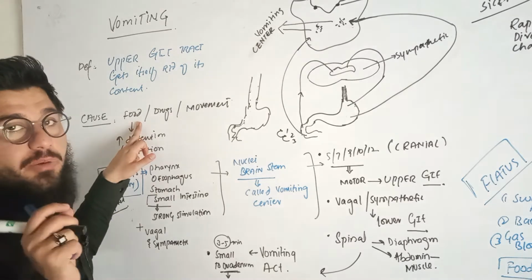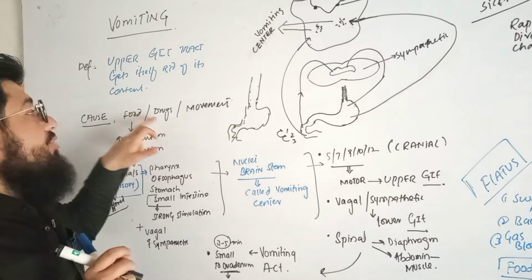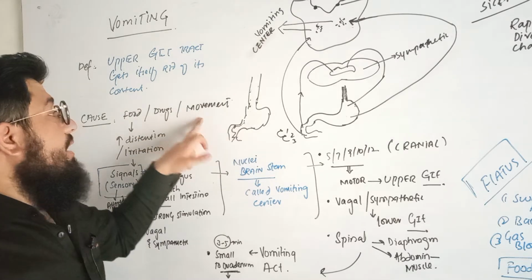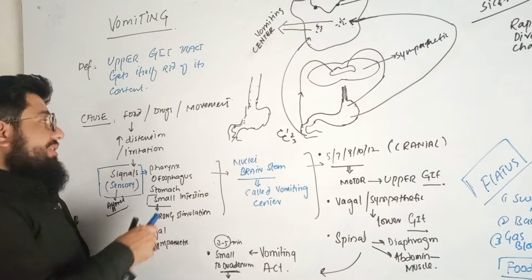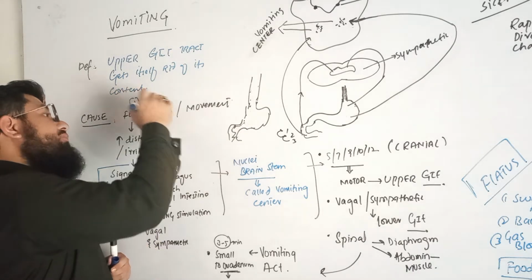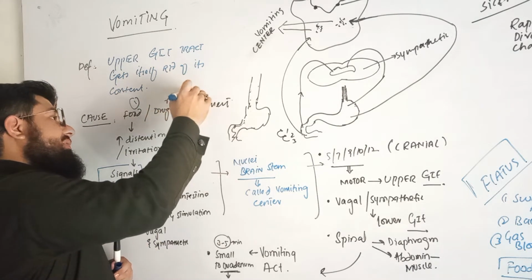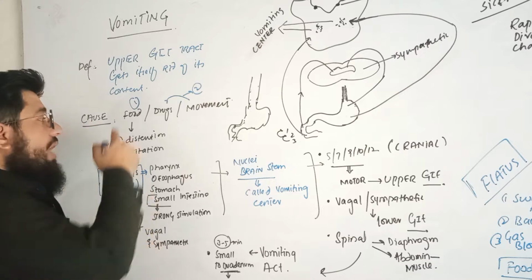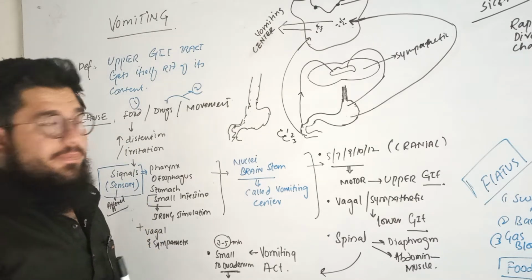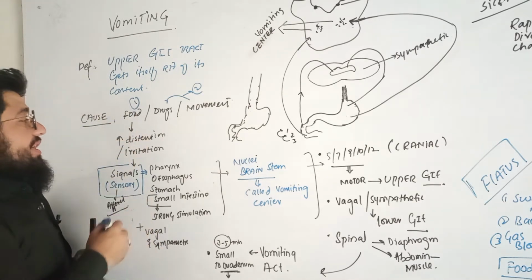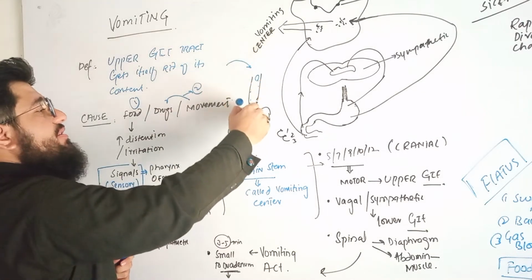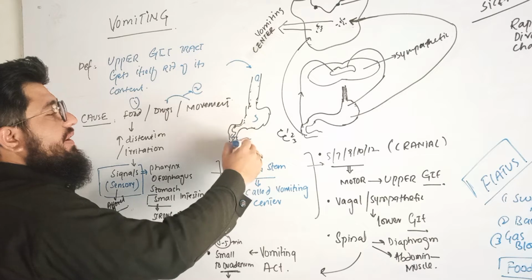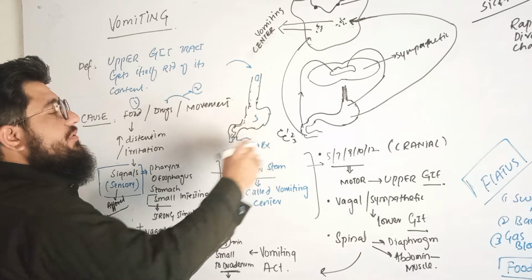Food is a very prominent and important cause of vomiting. Drugs that you take can also cause it. Movement can also cause it. First we'll discuss in this lecture the food, then we'll move towards the drugs and movement in the next lecture. So now, how is the food causing vomiting? Simple. The food that we take will first come towards the pharynx, then esophagus, then stomach, then small intestine, then large, and then it will be excreted from the body.